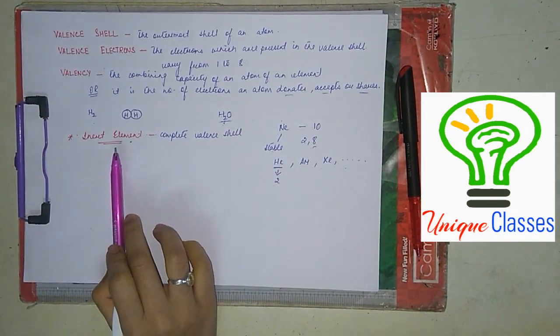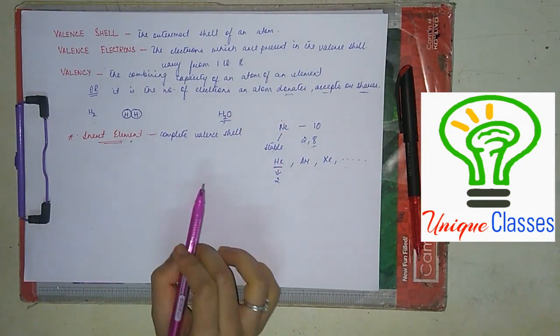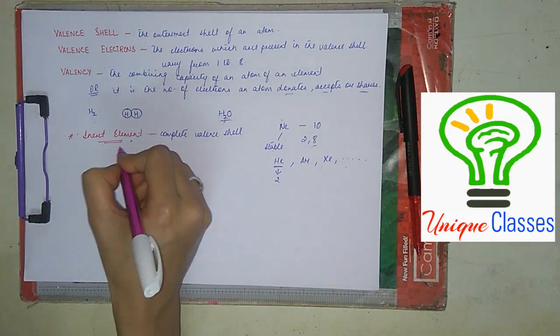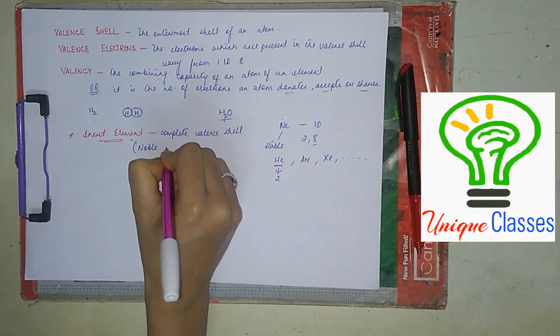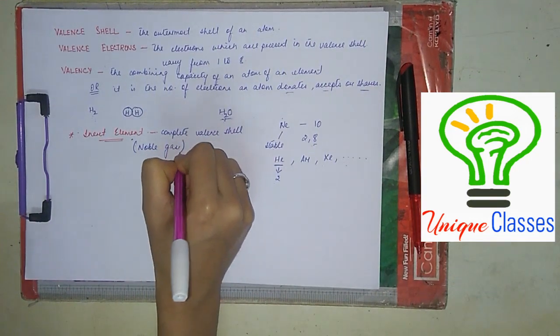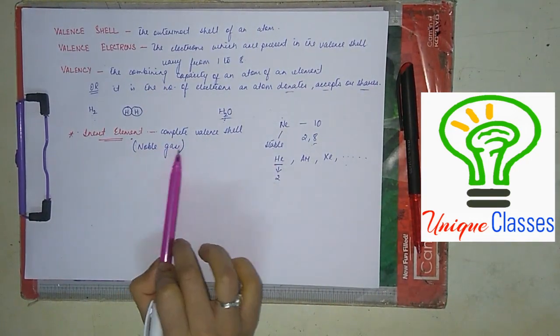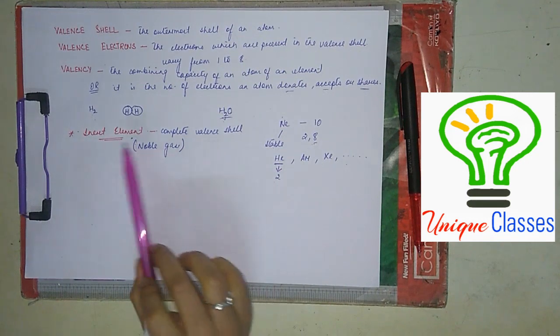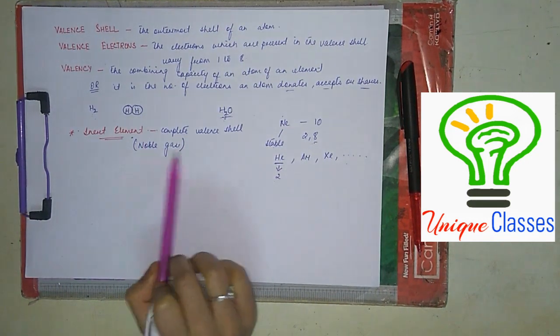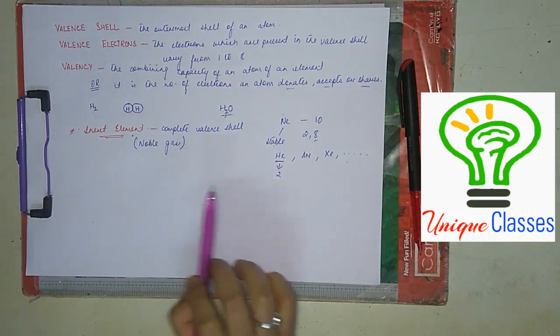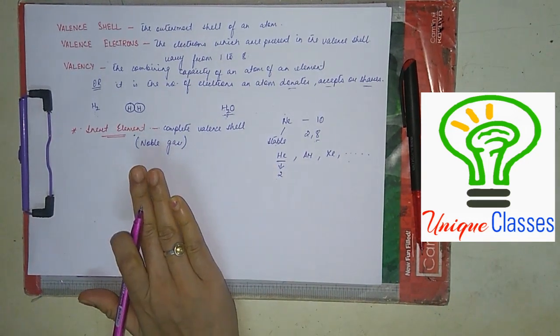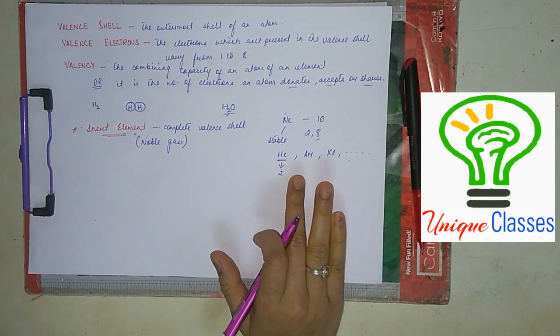They are called inert elements. Clear? Okay. Inert elements are also called noble gases. In some books you may find the word noble gas. Don't get confused. Inert elements are also called noble gases. Clear? Okay. Now you have understood inert elements.